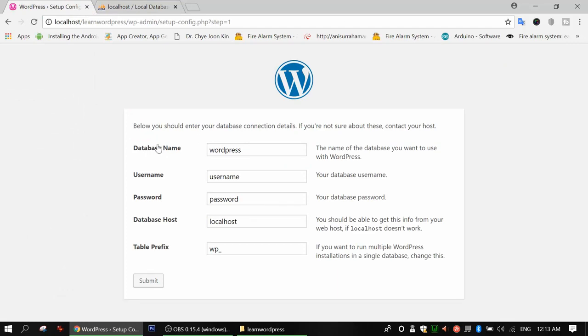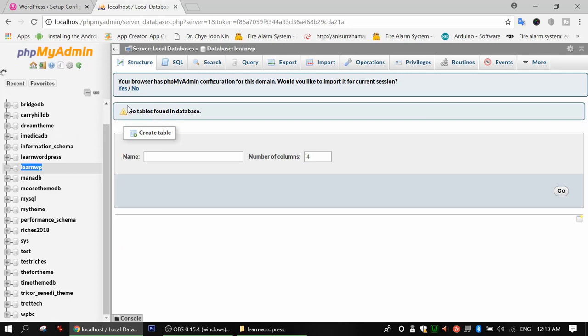So in this case, we know our database name is learn wp. So now we don't know the user and password, right? So as I told you, if we are using localhost and we want to access any single database on our localhost, what will we do? We can use the username root and the password will be empty. In this case, we want to use a specific database, for example learn wp.